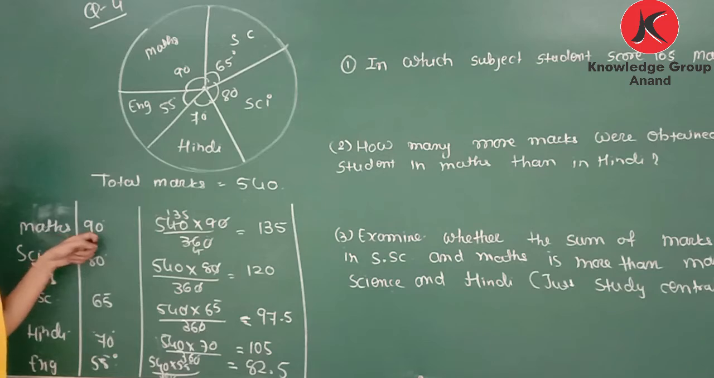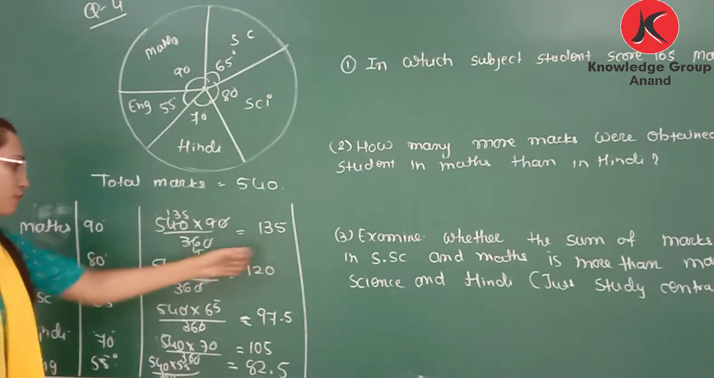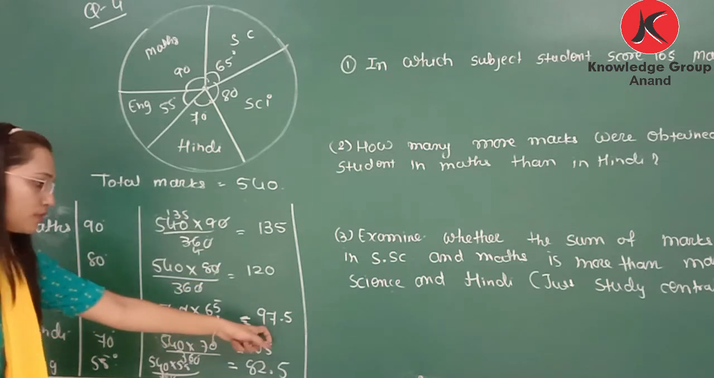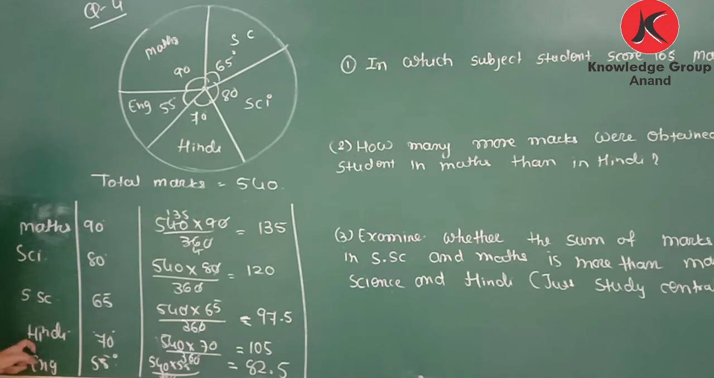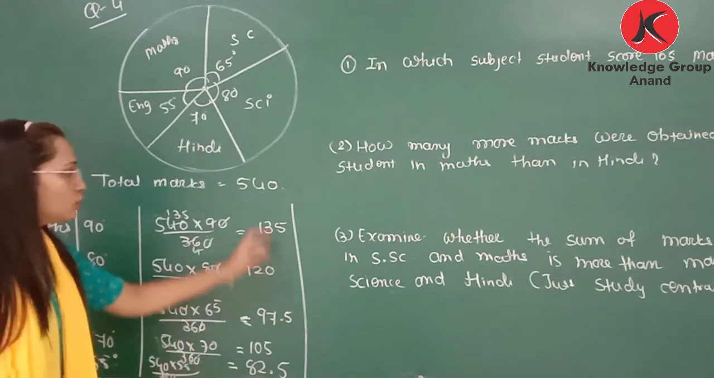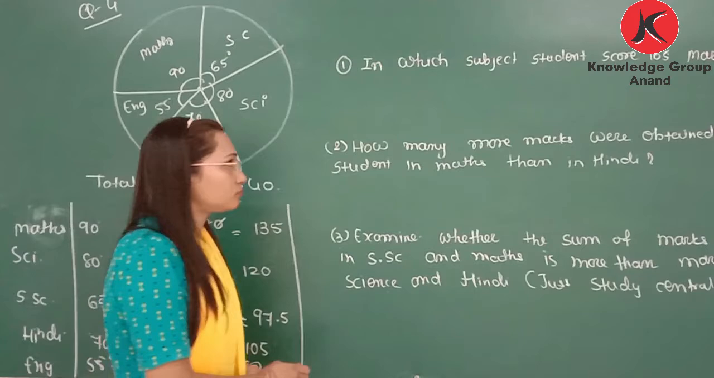Now from the degree we find the marks of each subject. So in maths 135 marks, in science 120 marks, in social science 97.5 marks, in Hindi 105 marks, and English 82.5. If you take out the sum of all this, you will get 540. Clear? Now answer the question.